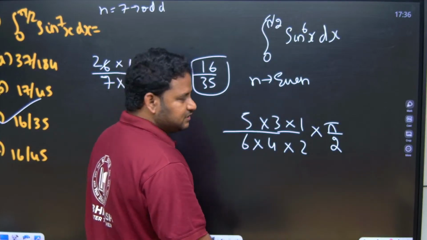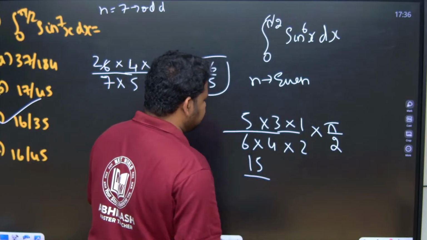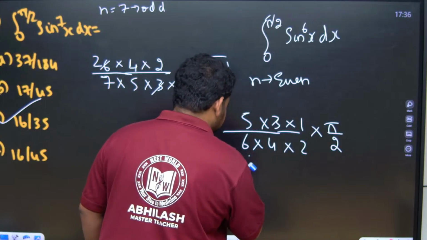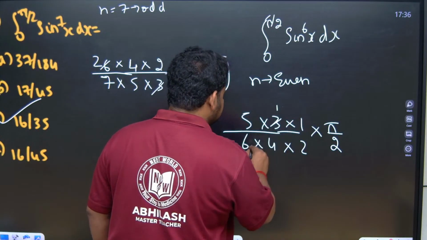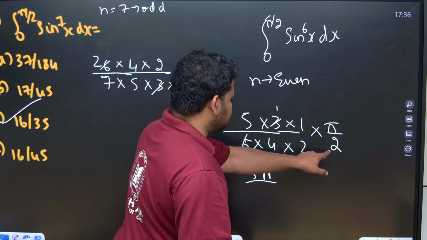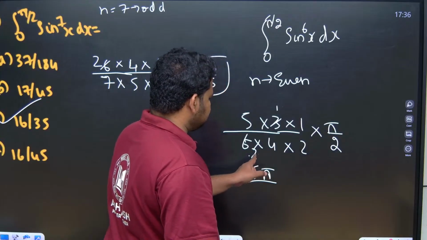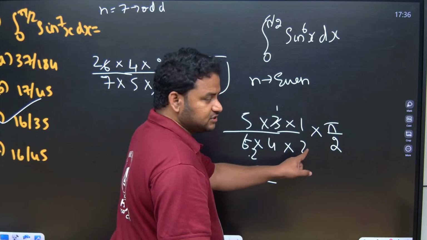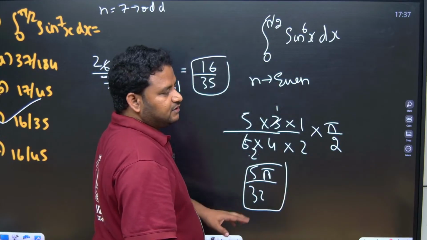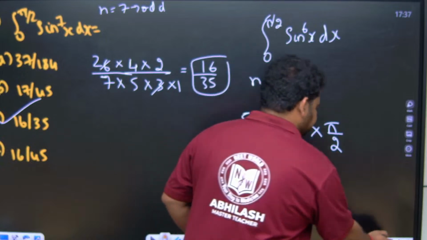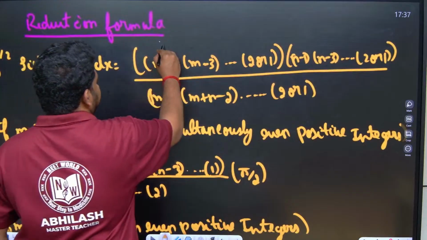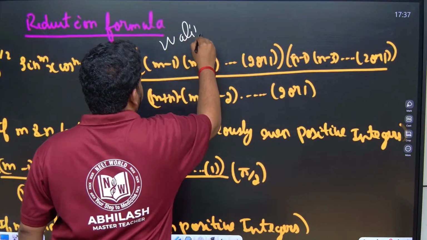So what will this become, friends? 5 3s are 15. 3 1s are 3, 3 2s are 6. This will become 5 pi. In the denominator, 2 2s are 4, 4 4s are 16, 2 4s are 8, 8 2s are 16, 16 2s are 32. So 5 pi by 32 will be the answer for this question when n is even. Now, the reduction formula is also called the Wallis formula.